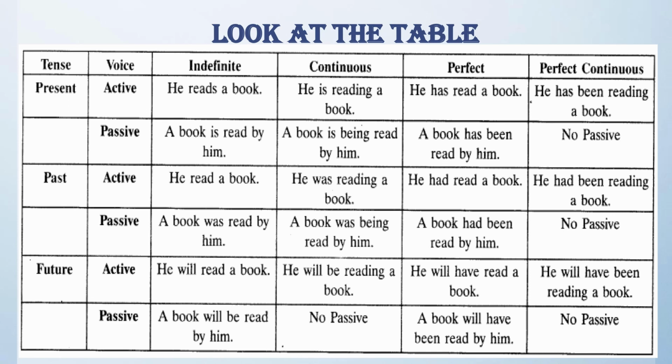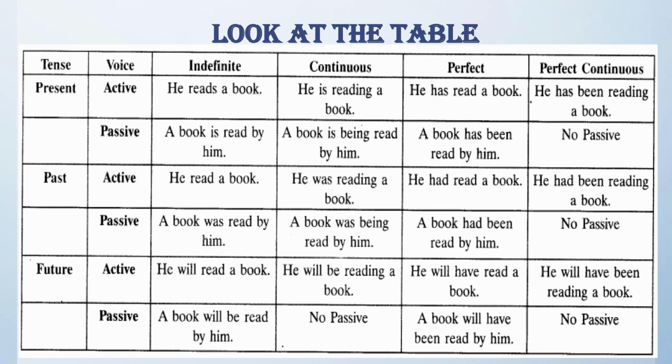Fourth one, perfect continuous. In present perfect continuous, we cannot change active voice into passive voice. Now see the second row of simple past. The verb read changes into was read. In past continuous, was reading changes to was being read. And in past perfect, had read becomes had been read. And in past perfect continuous, again we cannot make passive voice.